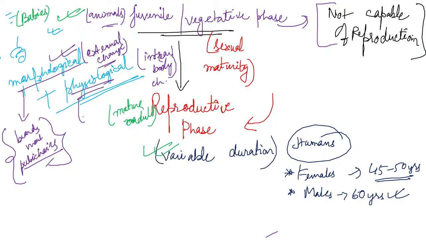But when your digestive tract gets longer, when your digestive tract gets bigger, you are not able to see it. So it is an internal body change. Morphological is an external body change. Clear? Now in case of the plants, what actually happens? Study plants.